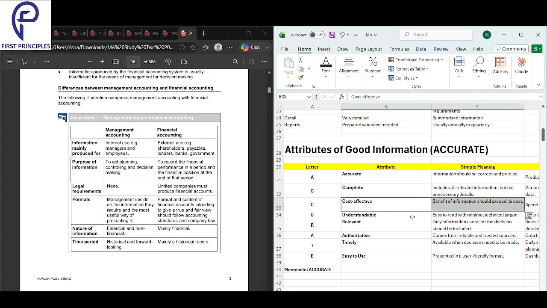Cost effective. The benefit of information should exceed the cost. Understandable. It's easy to read with minimal technical jargon. Relevant. Only information useful for decision making should be included. Authoritative. It comes from reliable and trusted sources. Timely. It's available when decisions need to be made.